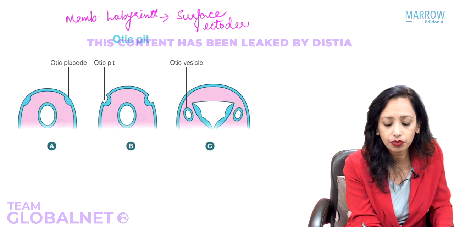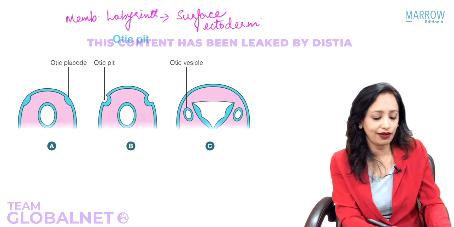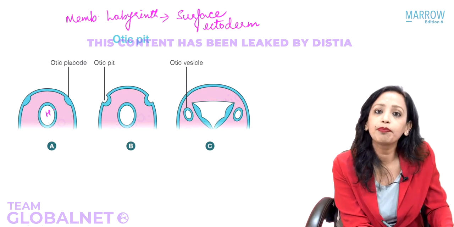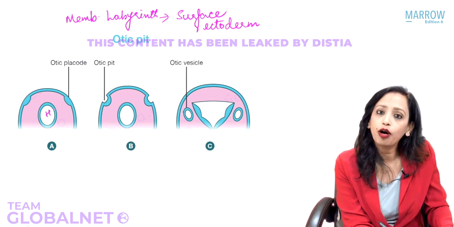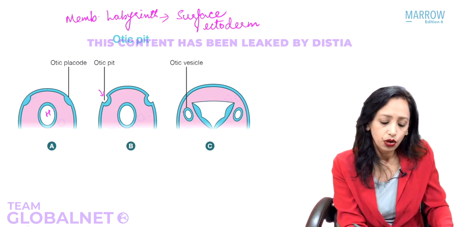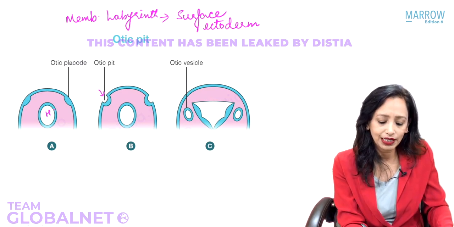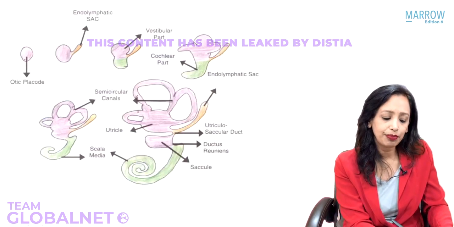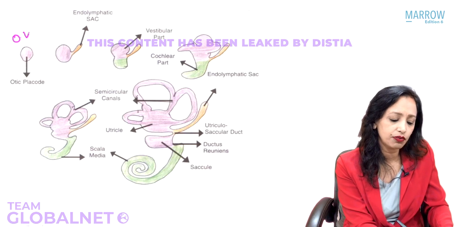It develops from where? From surface ectoderm that overlies the developing hindbrain that we are seeing here. Now this is what is known as otic placode. This deepens down to form the otic pit, and now this separates from the surface ectoderm to form what is known as otic vesicle. So this is known as otic vesicle. Now the rest of the membranous labyrinth develops from this otic vesicle.